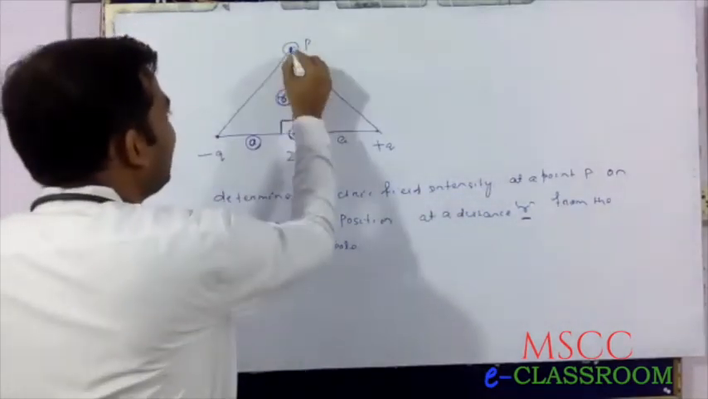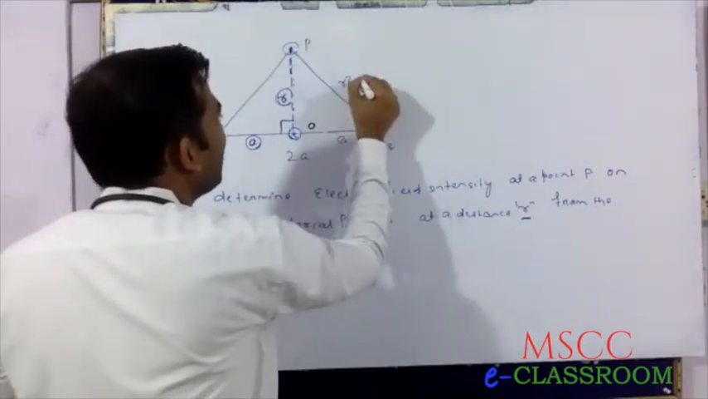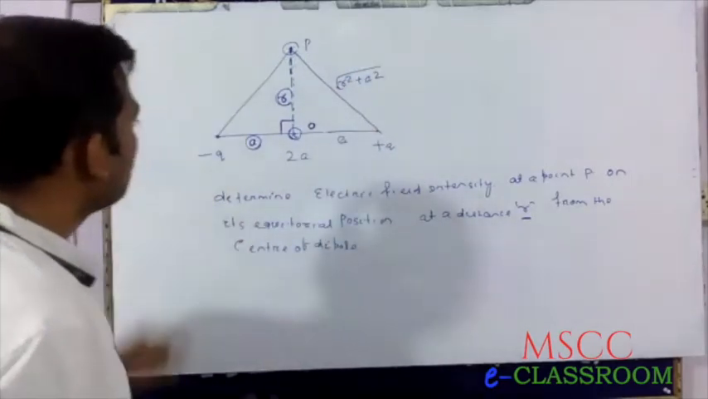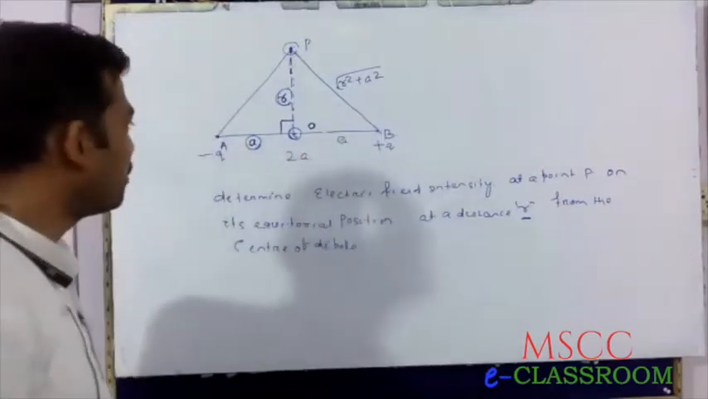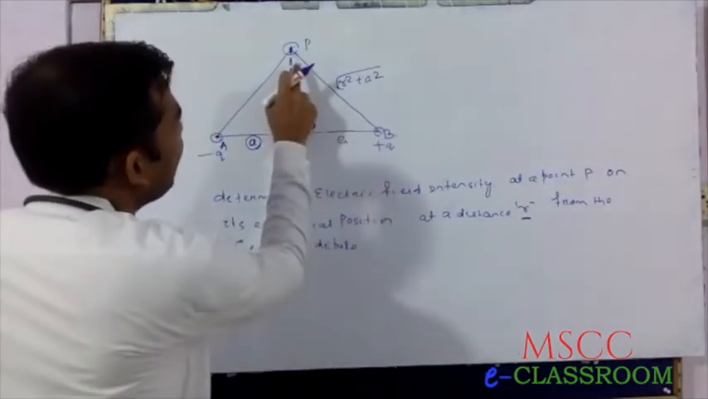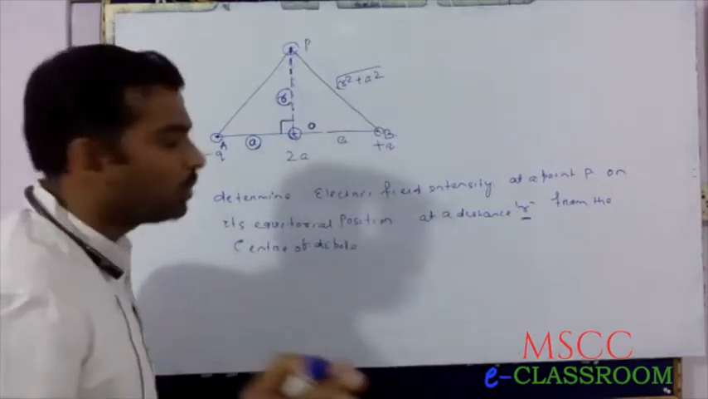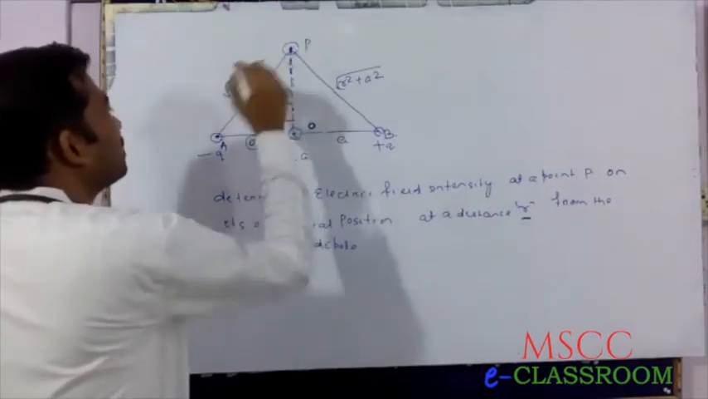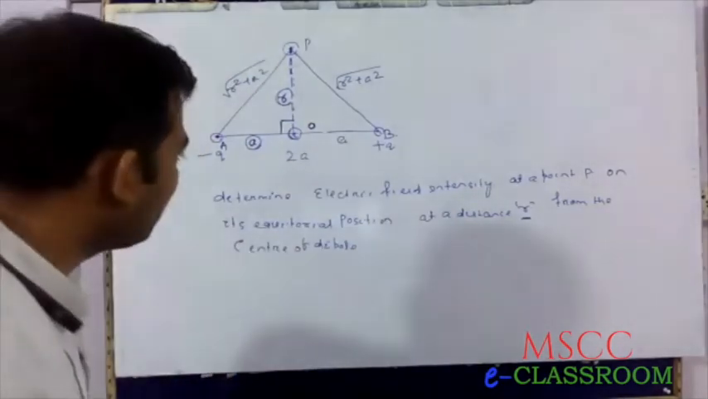Therefore, this is the hypotenuse of a right angle triangle. In this right angle triangle, the length is the square root of r square plus a square. Suppose this is A and this is B. Therefore, the length of PB is the square root of r square plus a square, and also the length of PA is the square root of r square plus a square. Pythagoras theorem. This is the diagram.